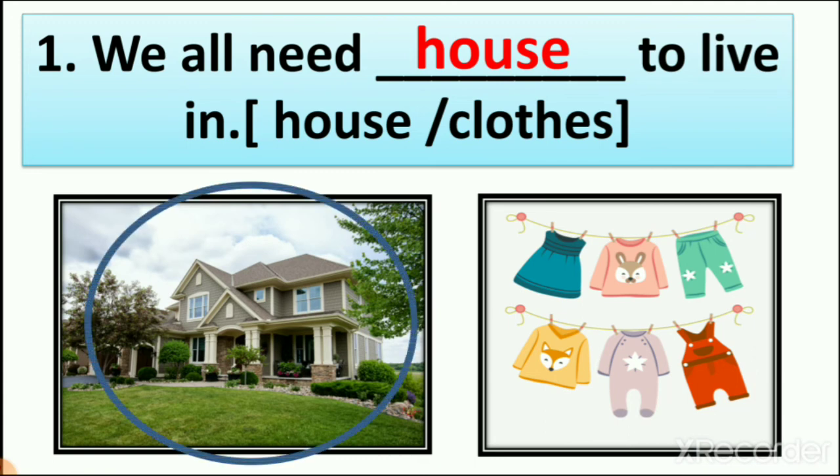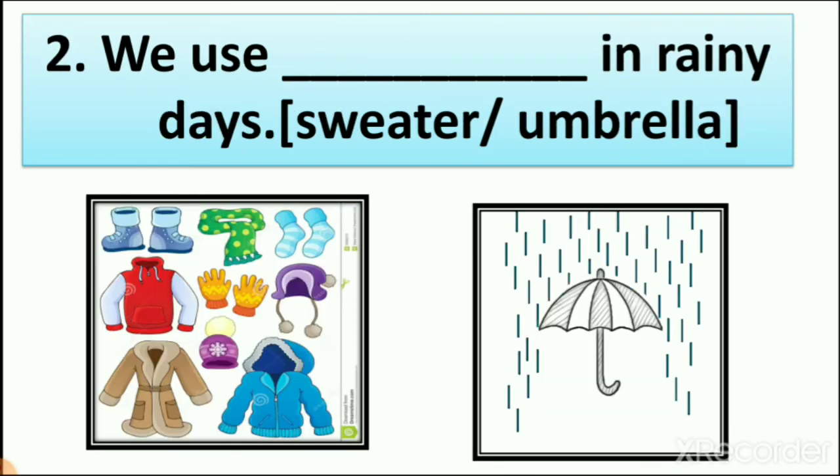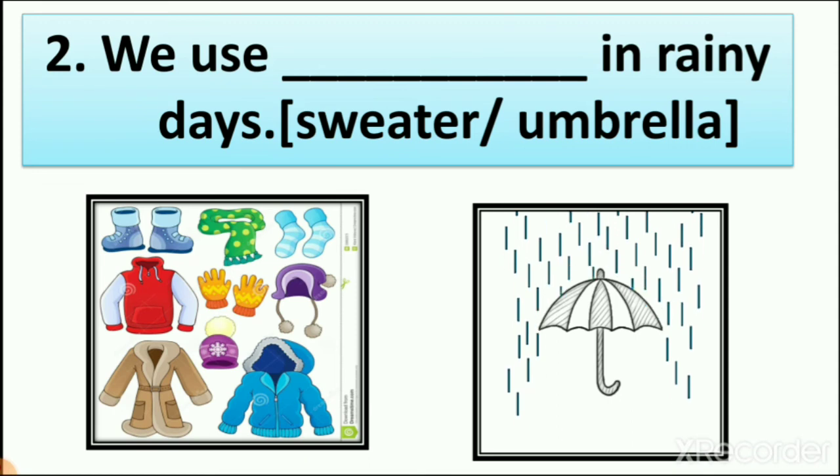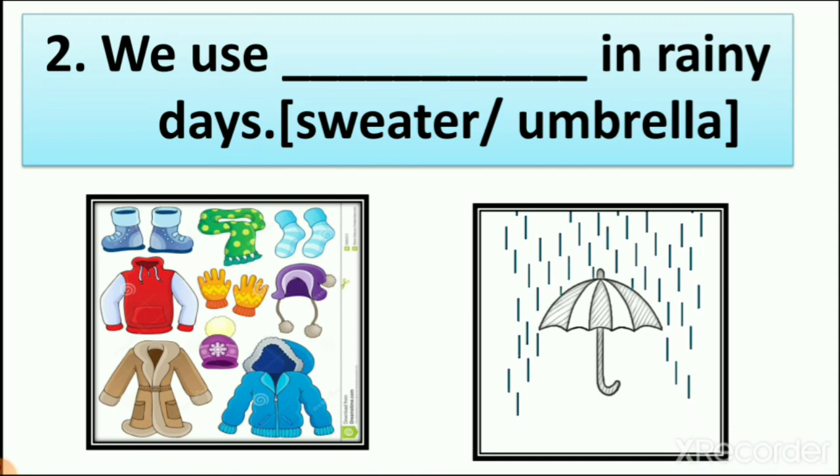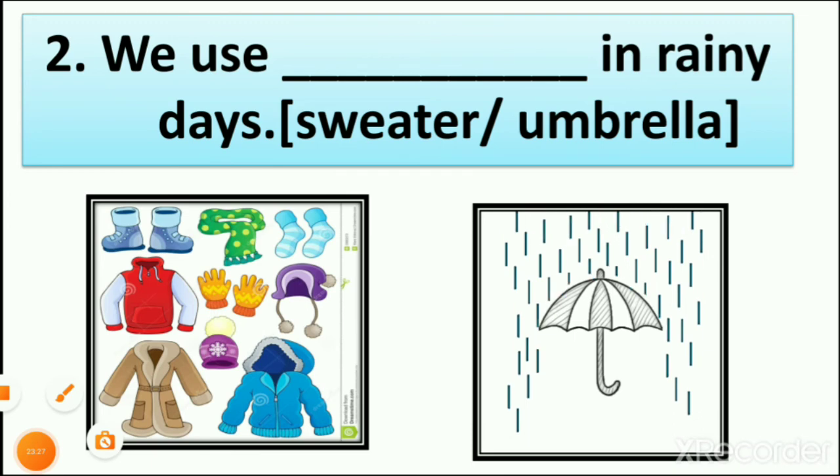I circle the correct answer. It is house. Number 2. We use dash in rainy days. Again I repeat, we use dash in rainy days.